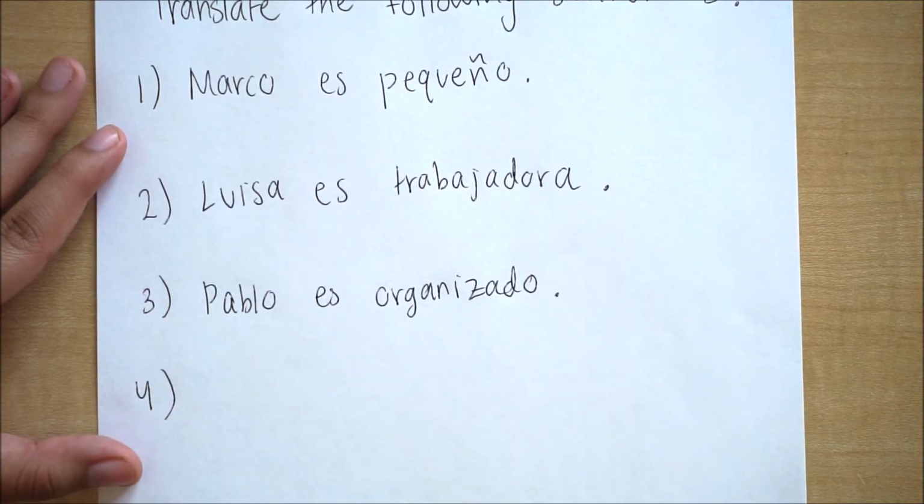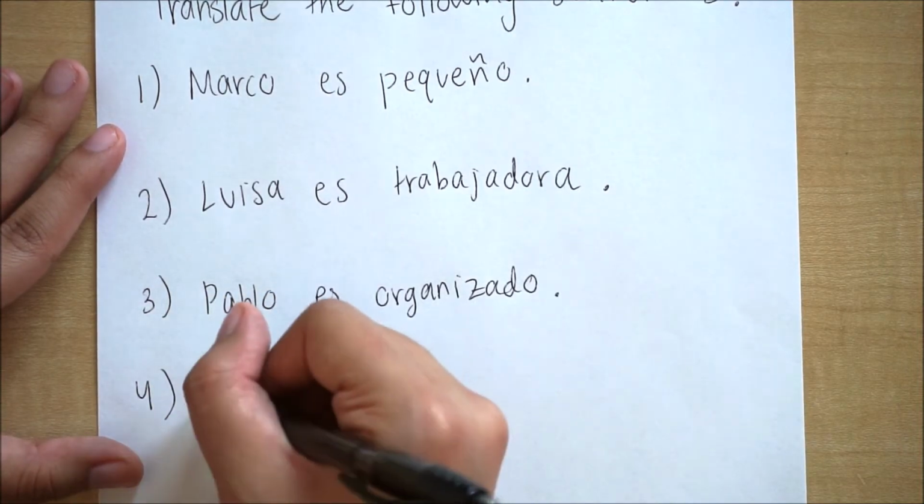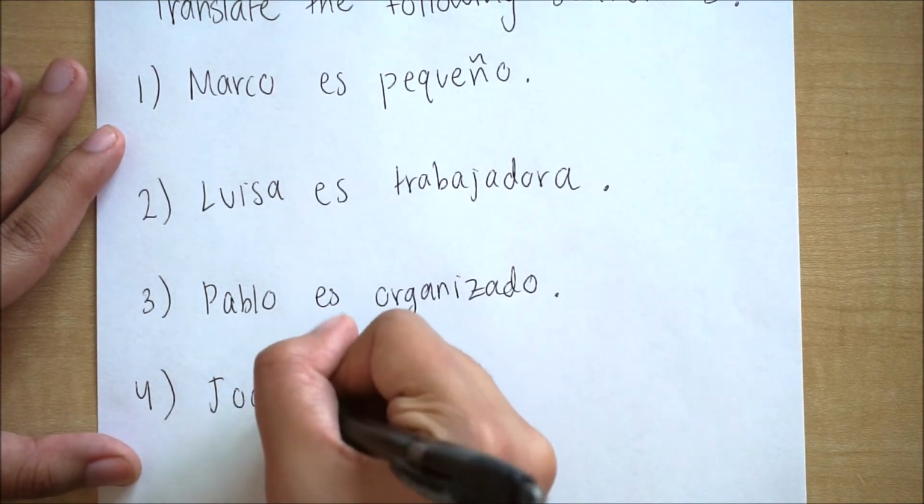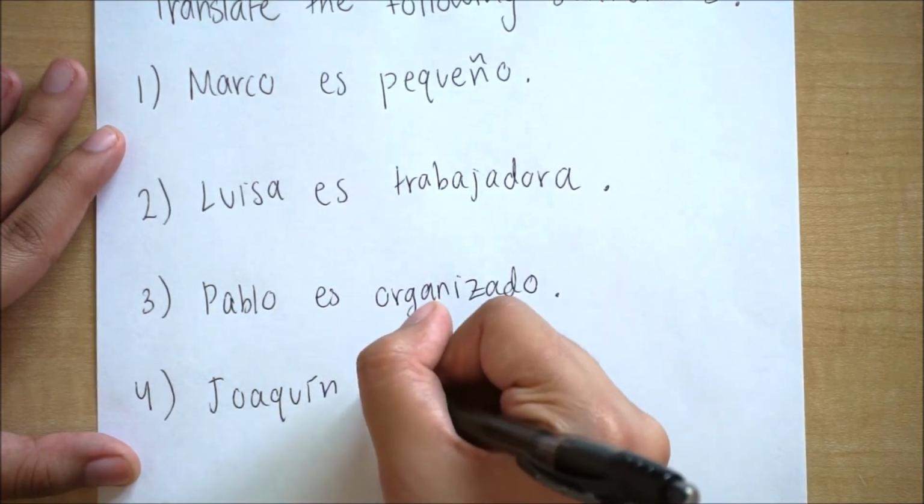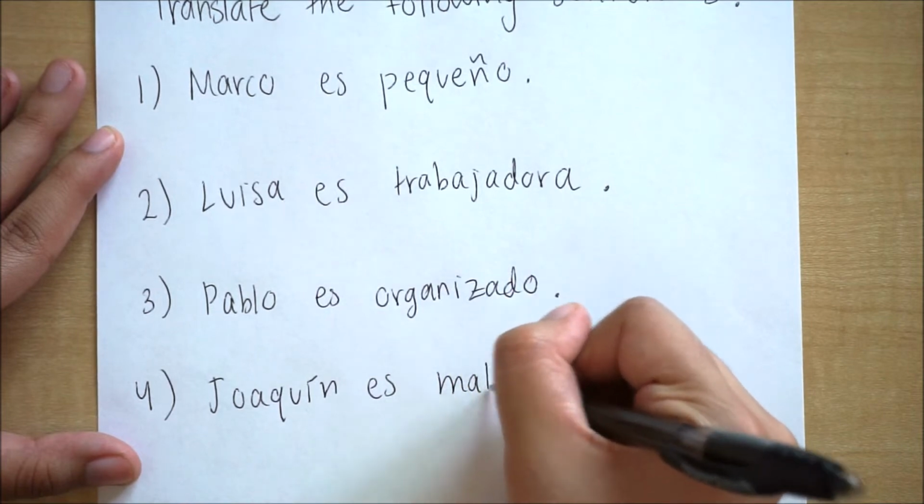So here we have Marco es pequeño, Luisa es trabajadora, Pablo es organizado, and Joaquín es malo.